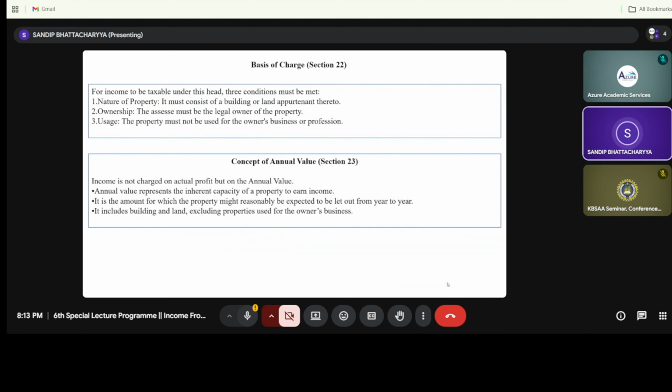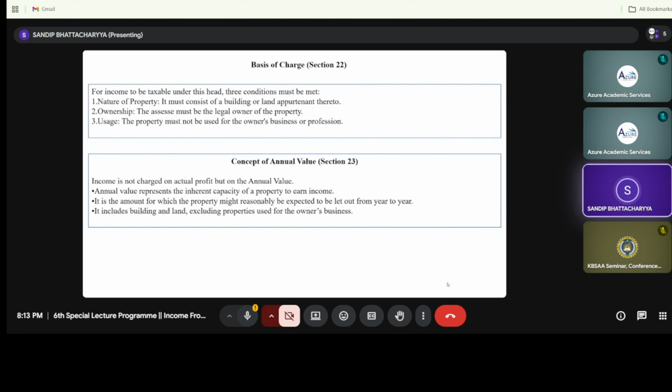The assessee must be the legal owner of this property. In this ownership concept, there are several types of ownership. One is called the original owner, second is called the partial owner, third is called the co-owner, fourth is called the deemed ownership. There are various types of ownership, but ownership must be a legal position under the name of the assessee. And the usage of the house property: it should not be used for the owner's business or profession. So this house cannot be used for the owner's business or profession.